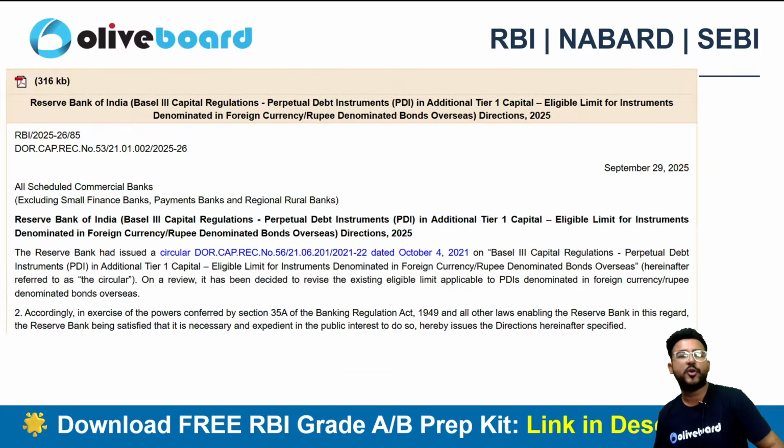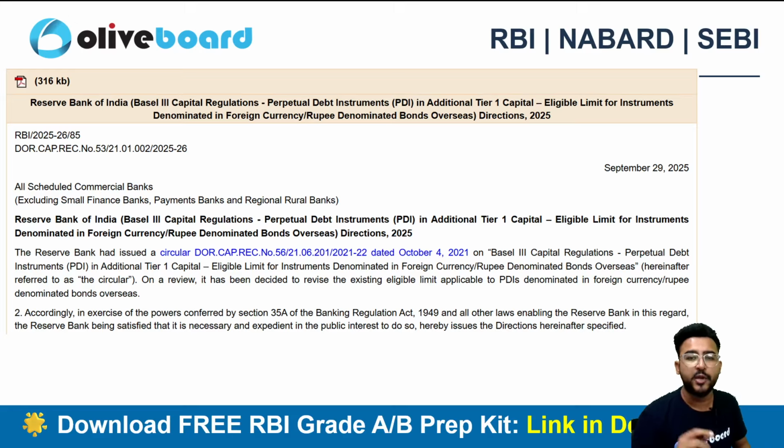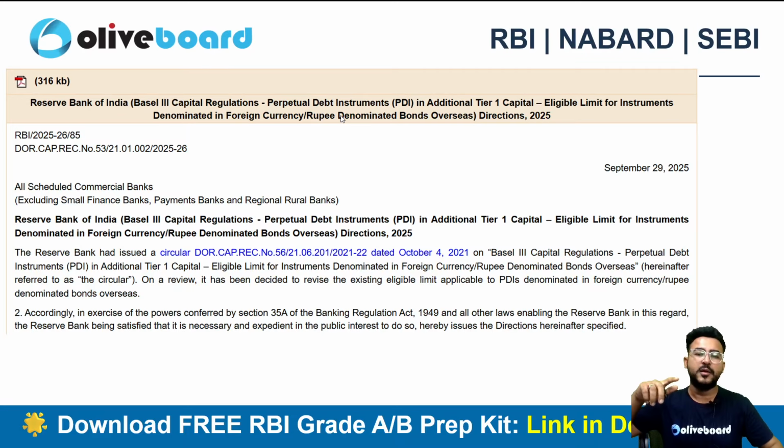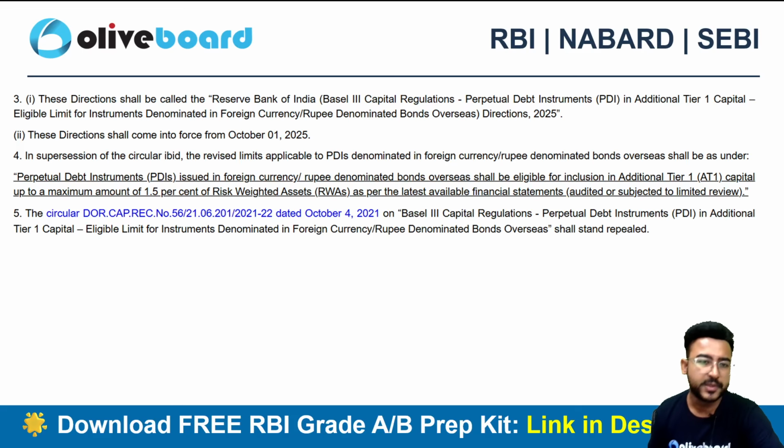Next one is related to your Basel III capital regulations related to perpetual debt instrument in the additional tier 1 capital. So we all know that PDIs, perpetual debt instruments, are a part of your additional tier 1 capital, right? What is a perpetual debt instrument? It's nothing but a fixed interest bearing security because it's a debt instrument and it is perpetual in nature. That means I need to never redeem it. I just need to pay interest on it always, right? Because it's perpetual. So what kind of addition is being stated here, and you need to remember this one, can be very, very important for your examination.